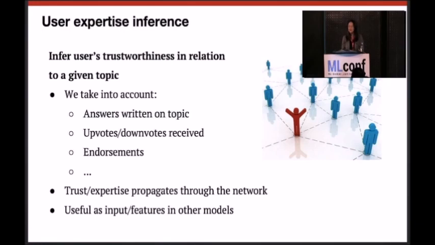I'd like to mention that this model by itself is very useful, but it's also a very essential feature in many other ranking problems, for example, the home feed ranking problem. And this is very common in machine learning. You can train a model that's useful on its own, but it can also be used as input to other models.